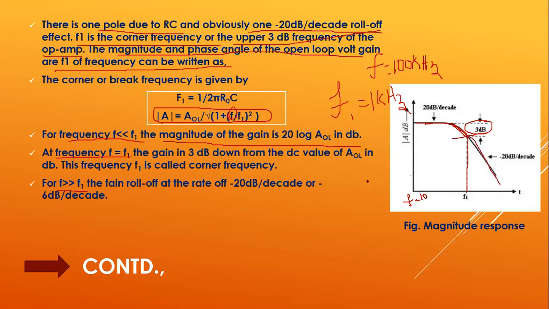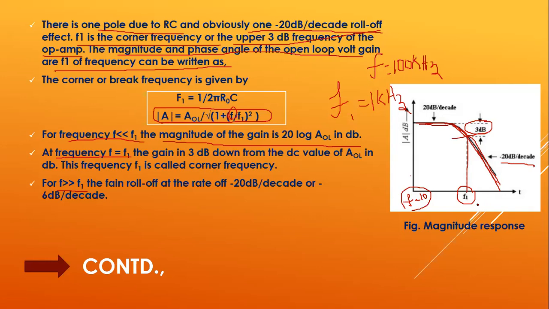So if you see the magnitude response of this circuit, for lower values of frequency the gain remains constant, and at the break frequency it is reduced by minus 20 dB per decade, and after this break frequency it keeps on decreasing. If we have one corner frequency, then this roll off will be minus 20 dB per decade.